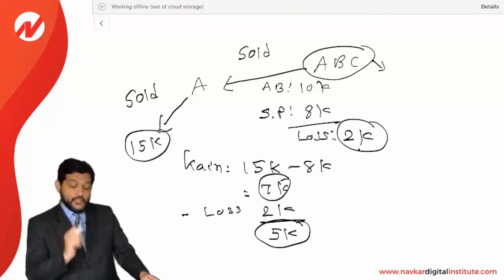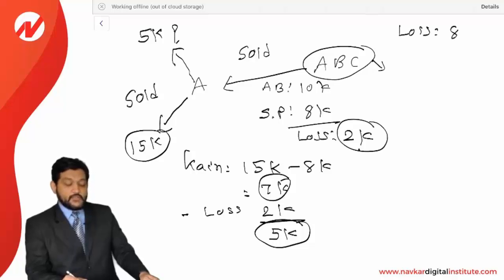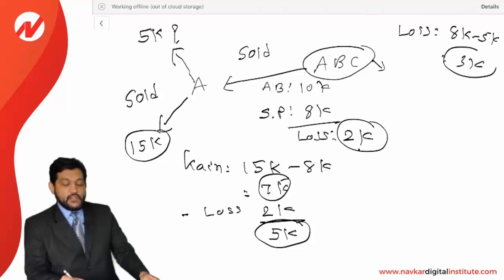Perfect. But now let us say, just for an example, partner A had sold this property for 5,000. Then it is sold at a loss. How much is the loss? The total loss to the partner is 8,000 minus 5,000, that is 3,000. That is the actual loss. Now, can this loss of 2,000 which was disallowed be used over here?